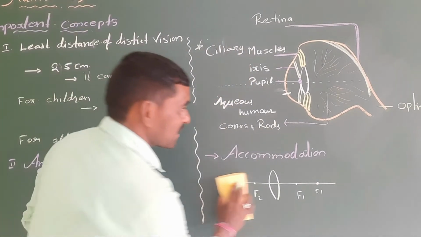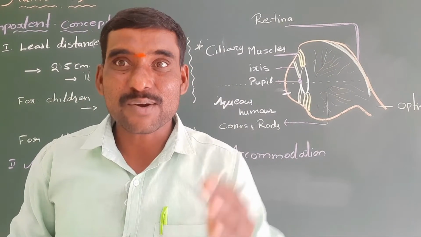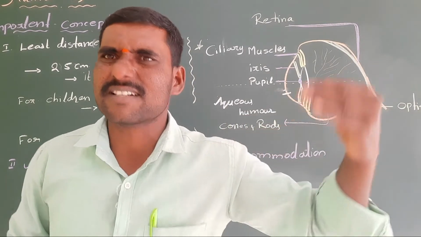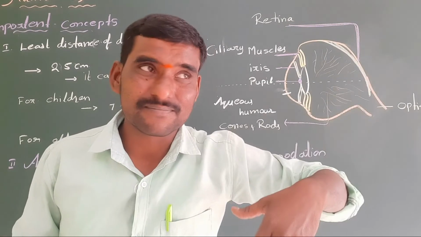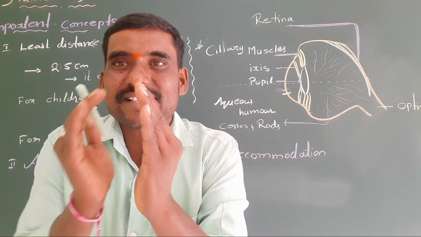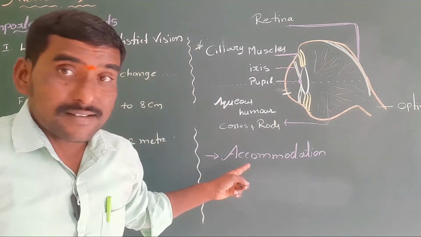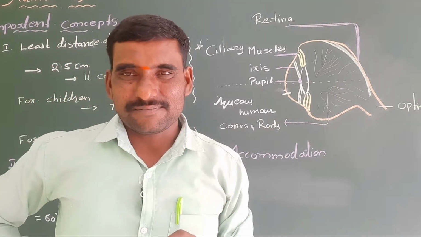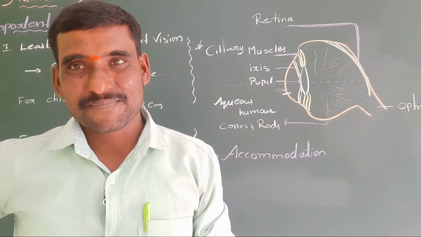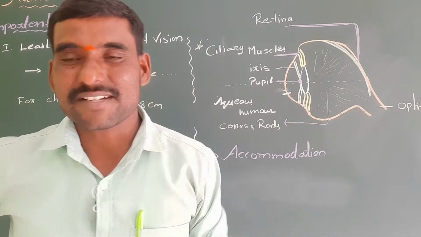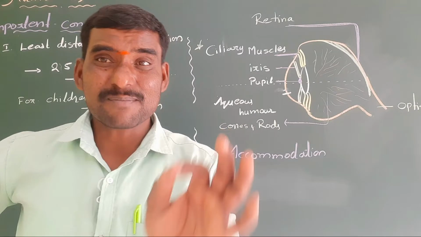The focal length is adjusted according to the object distance. For example, object distance 20 centimeters, then 30, 40, 50, 60, 100, 200. According to that, it can change the focal length, like this, like this. So adjusting the focal length of the eye lens according to the object distance is called accommodation of the eye. Accommodation simply means adjusting the focal length and forming the image on the retina only.